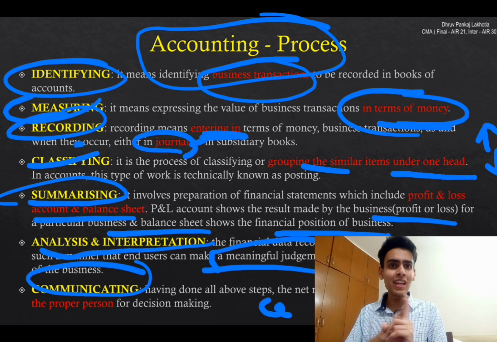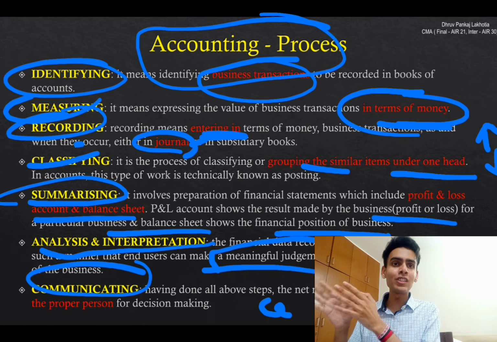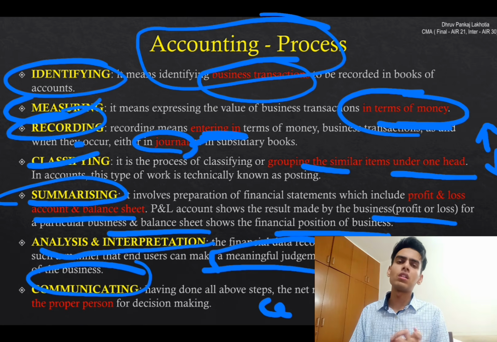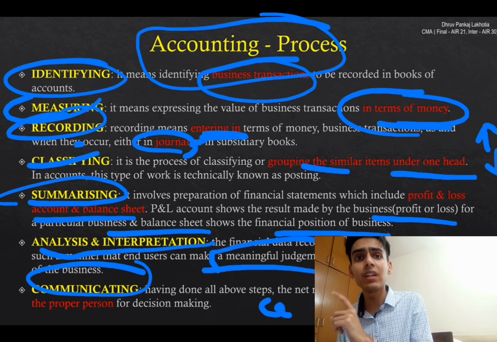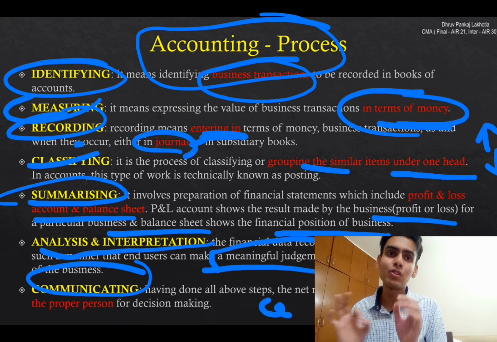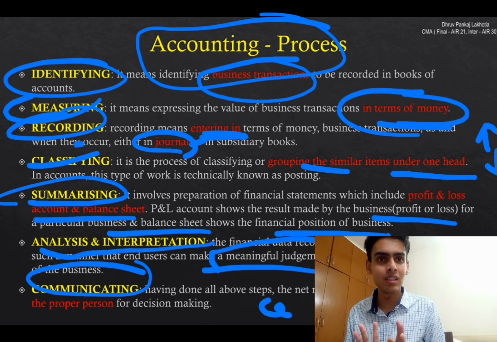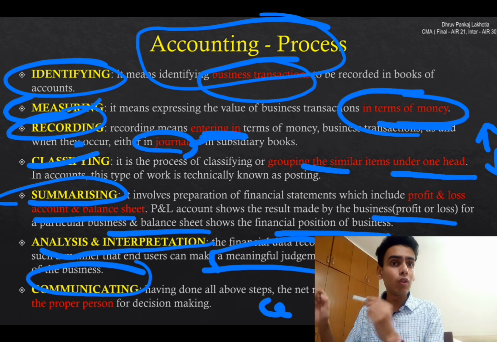According to the American Institute of Certified Public Accountants, you don't need to remember that part, but it's their definition. That's why I put in their name. Okay, accounting is an art. Why is it an art? It involves creativity, skill, judgment, and we become perfect after practice. So we have to practice in accountancy. Whoever practices wins. Got it? So accounting is an art.